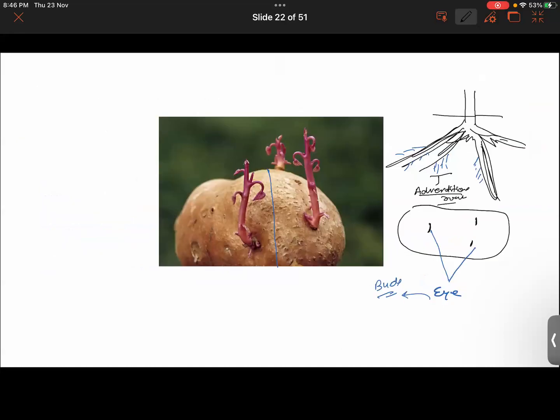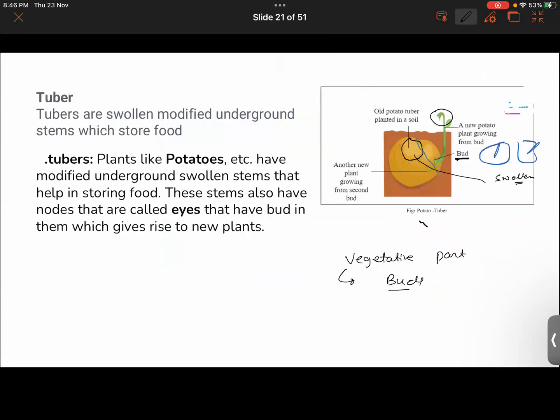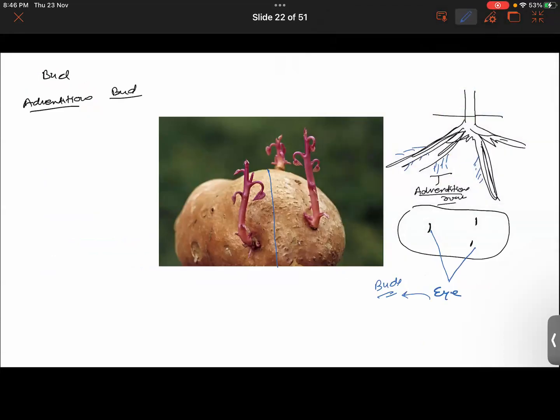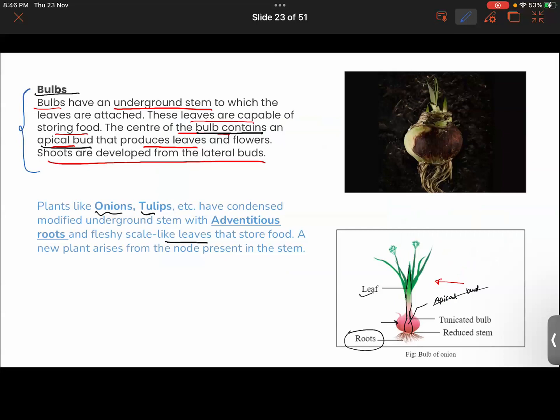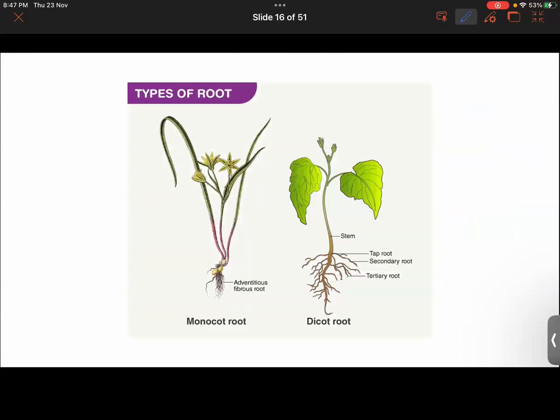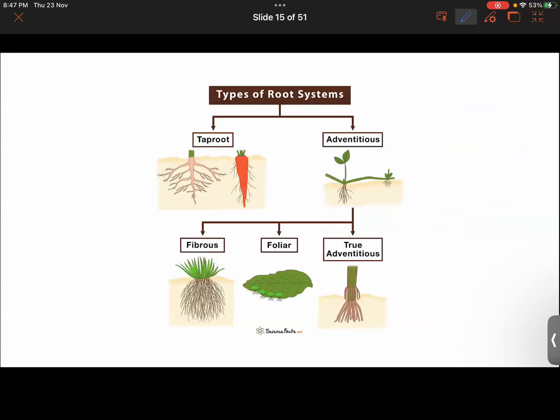You hear the term buds and then you hear the term adventitious buds also. So what is the difference between the two? When do I call a particular bud an adventitious bud? First let's understand that also. In the previous class, I told you about adventitious buds, but the meaning was not grasped. So I thought you need to first understand the different types of root system, so it will be clearer.